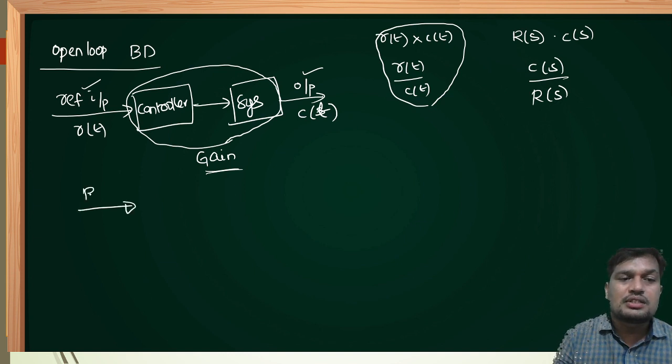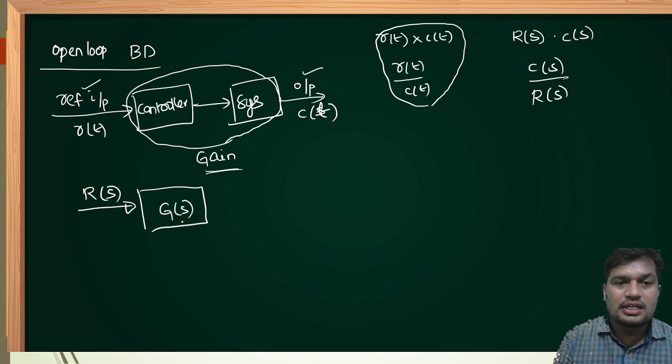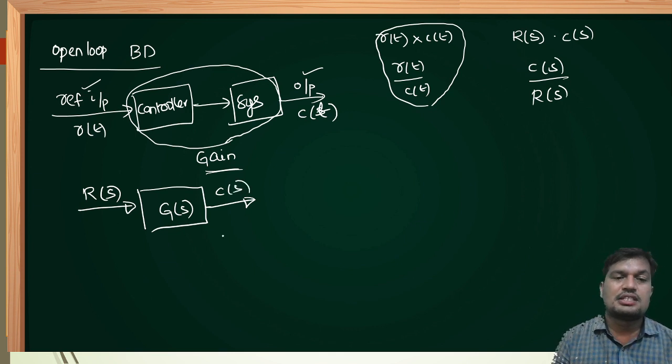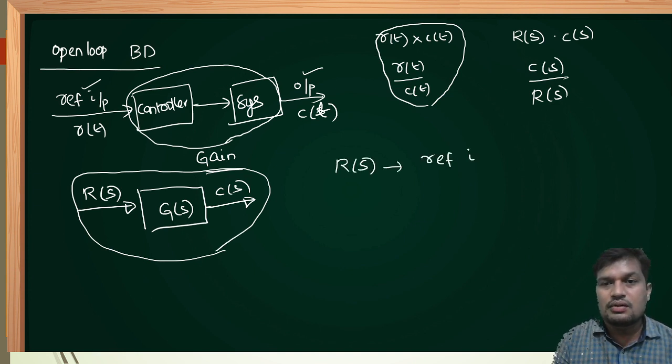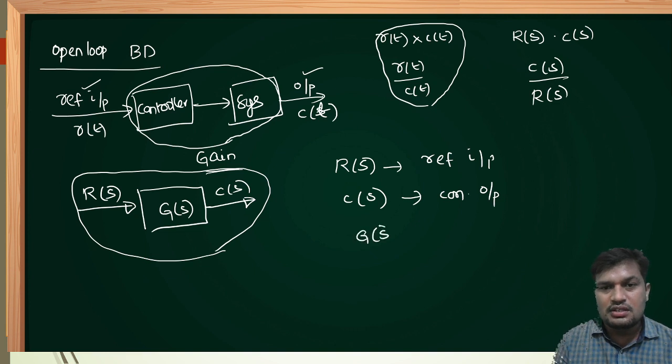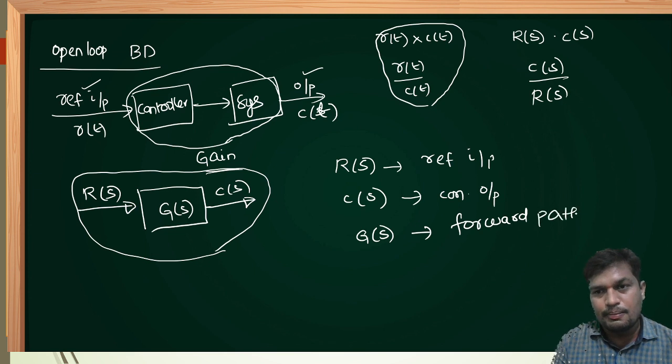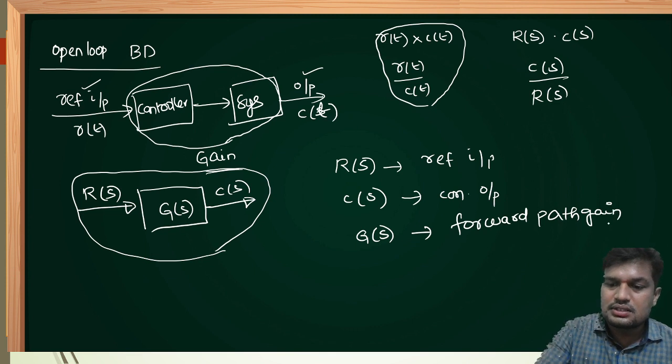Now R of t, Laplace of R of t is R of s. The internal gain, I am representing it as G of s, and the output I am representing as C of s. This is the block diagram of an open loop control system, where R of s is the reference input to the system, C of s is the controlled output or desired output of the system, where G of s is nothing but the forward path gain of the system. Okay, please remember all these things.